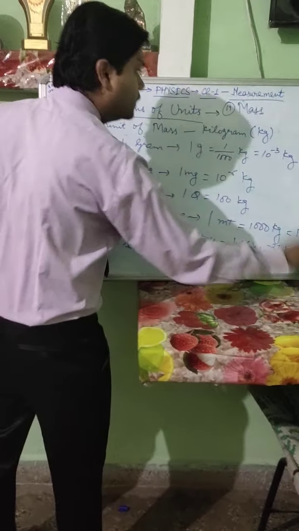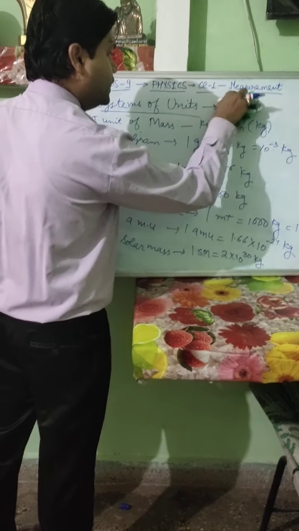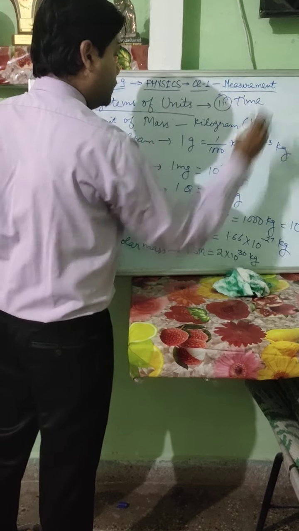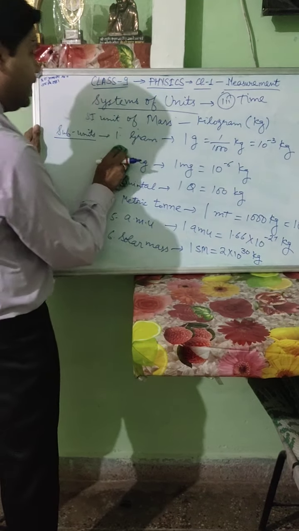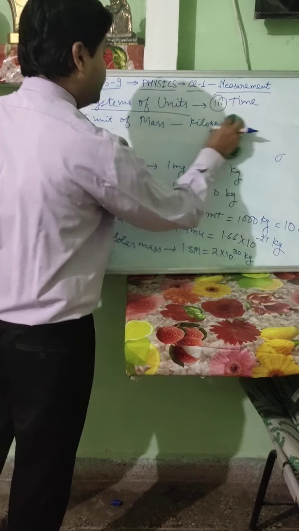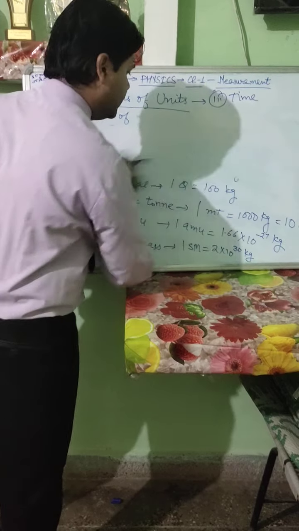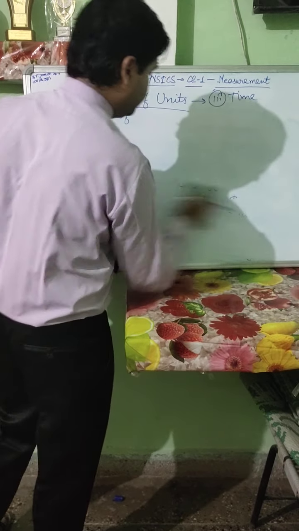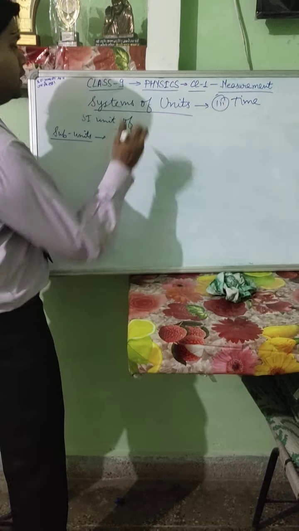Moving on to the third basic quantity, that is time. Now we are going to discuss the SI unit and subunits of time.